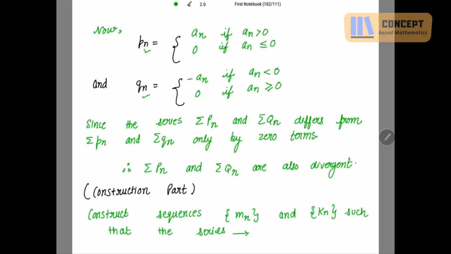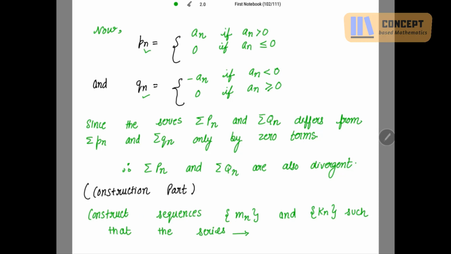So if small pn and small qn both diverge, then summation capital Pn and summation capital Qn are also divergent, as they differ only by zero terms, one and the same.